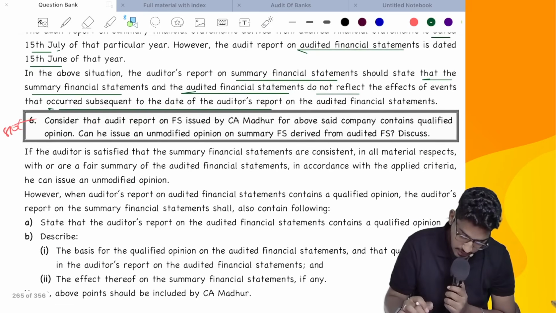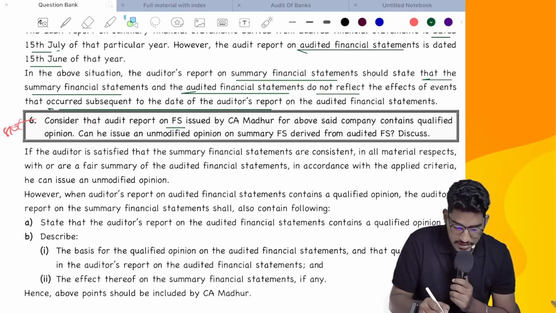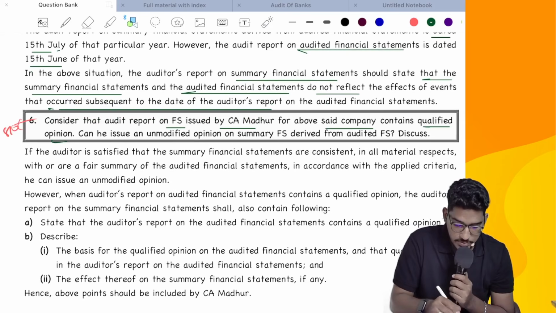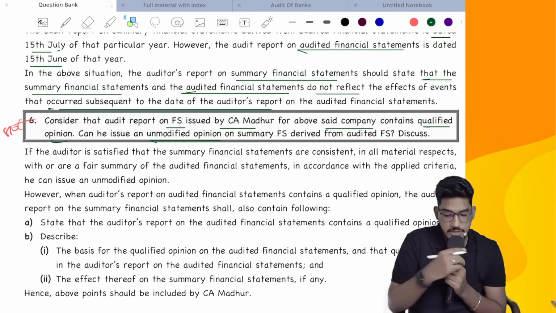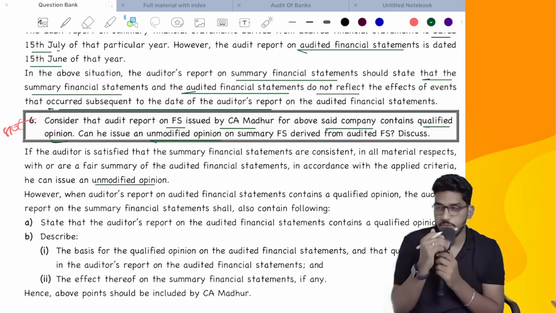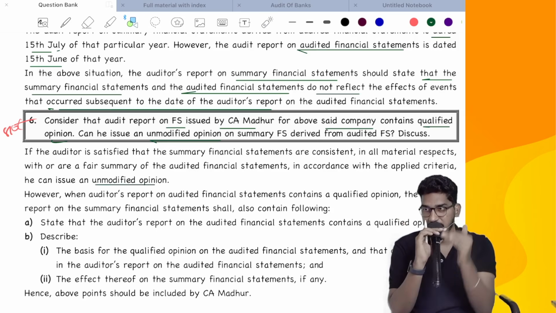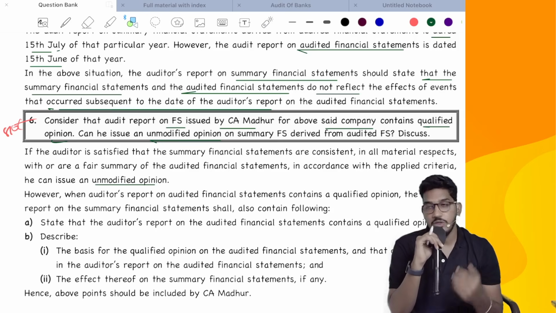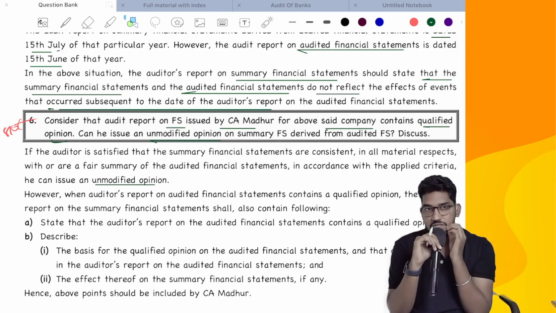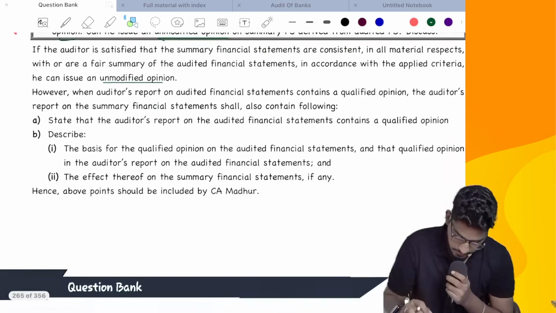Next. Consider that the audit report on financial statements issued by CA Madhur for the above said company contains a qualified opinion. Can he issue an unmodified opinion on summary financial statements derived from the audited financial statements? Yes, he can issue an unmodified opinion. But what should he do? State the fact that it contains a qualified opinion and also describe the effect of the matter which has given rise to that qualified opinion. Next.